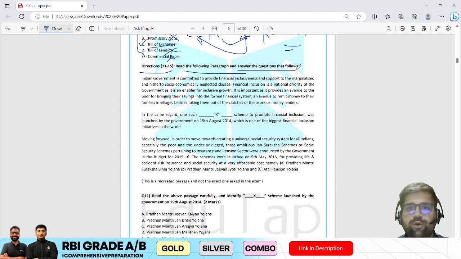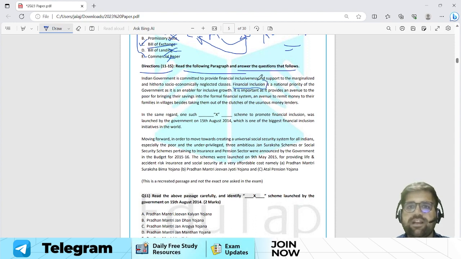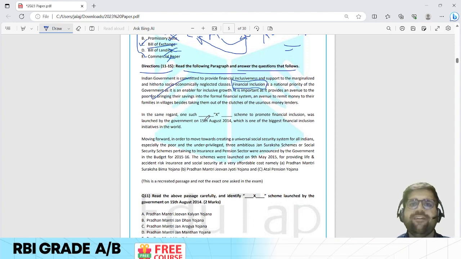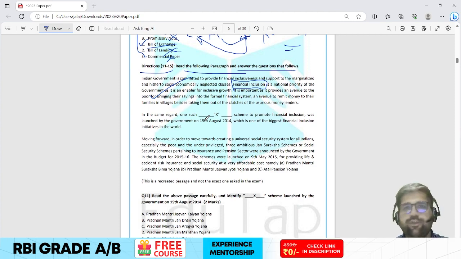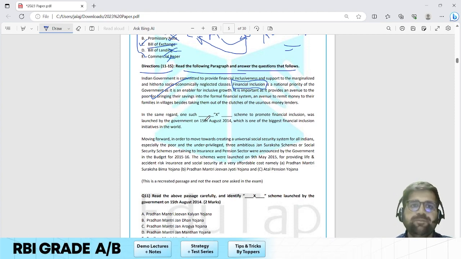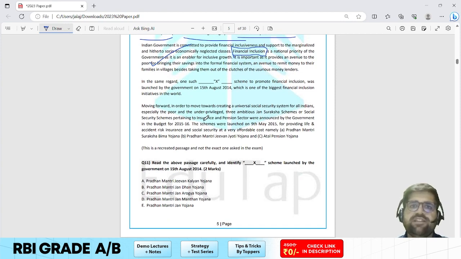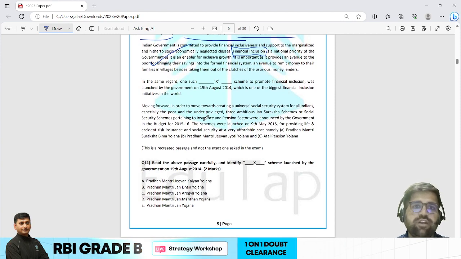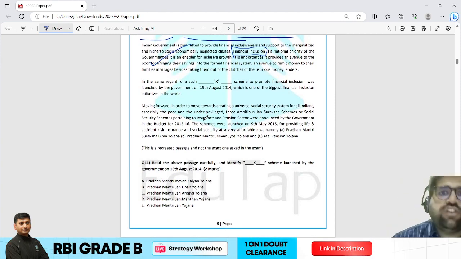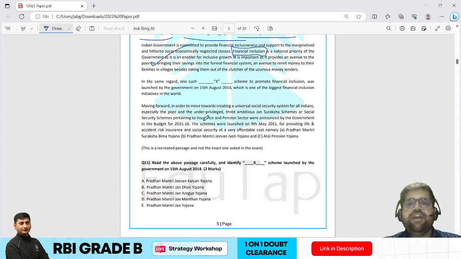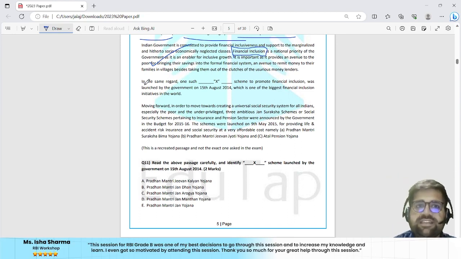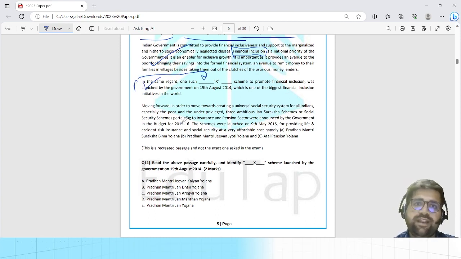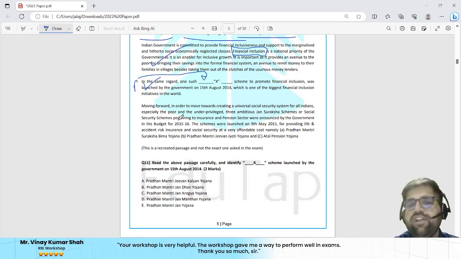Okay, so I'm not reading the whole thing because I came to know that the paragraph is regarding financial inclusion, and nothing of much sort is mentioned in paragraph 1. But paragraph 1 is doing a kind of blah blah thing over here in financial inclusion. Second paragraph, in the same regard, one such scheme to promote financial inclusion was launched by the government on 15th August 2014, which is one of the biggest financial inclusion initiatives. Now in the second paragraph, they have given you what? A kind of fill in the blank. Now we will have to read the associated question to it, then only can we understand what this particular blank is talking about.